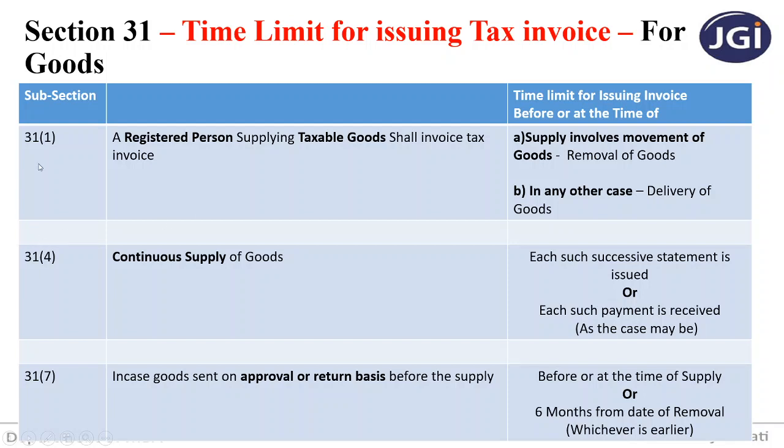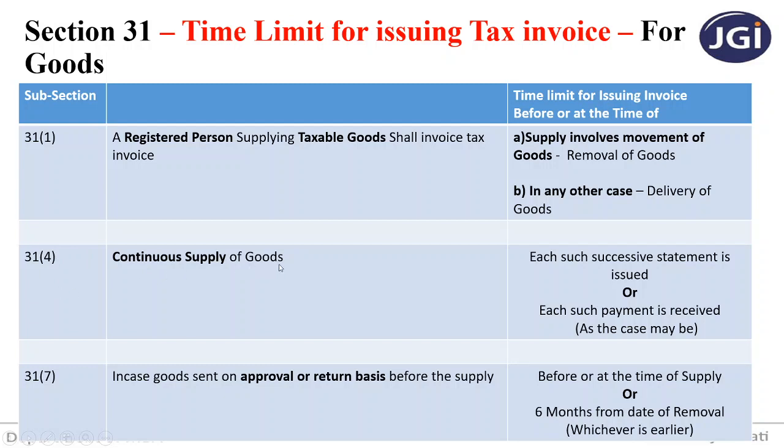Next, you must all be wondering where section 31 subsections 2, 3, 5 and 6 are. Let me tell you, those subsections are for services. For goods, the provisions applicable for issuing a tax invoice are section 31 subsection 1, section 31 subsection 4 and section 31 subsection 7. Now, the next case is if there is a continuous supply of goods.